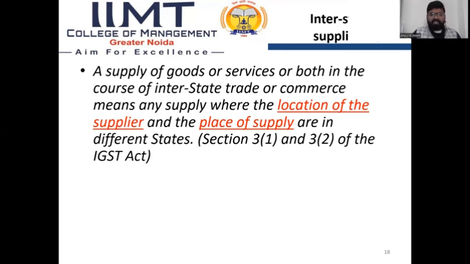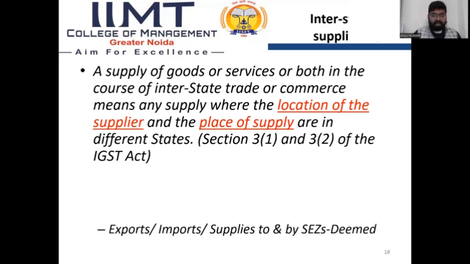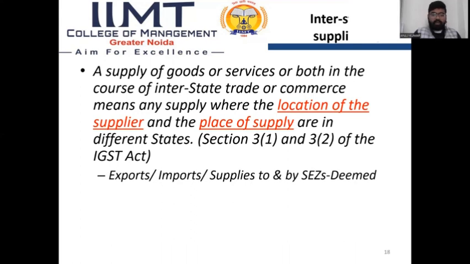For example, a person of Delhi purchases goods from Mr. B from Maharashtra; that supply is called interstate supply. Like export and import supplies to or from special economic zones are deemed interstate supplies.